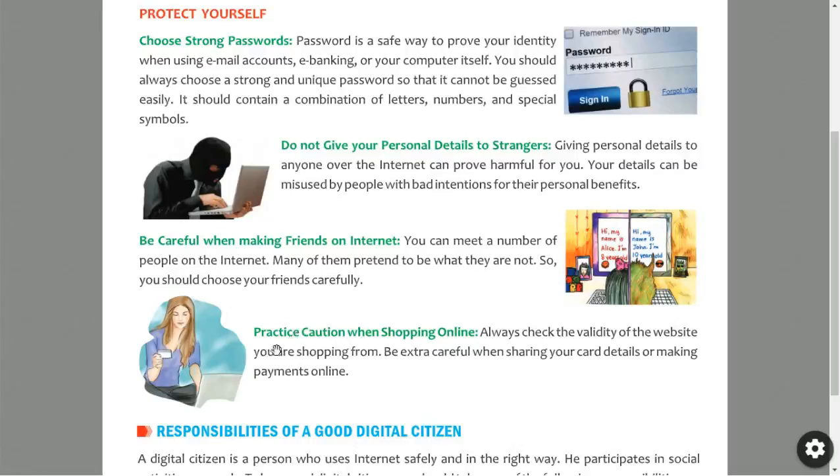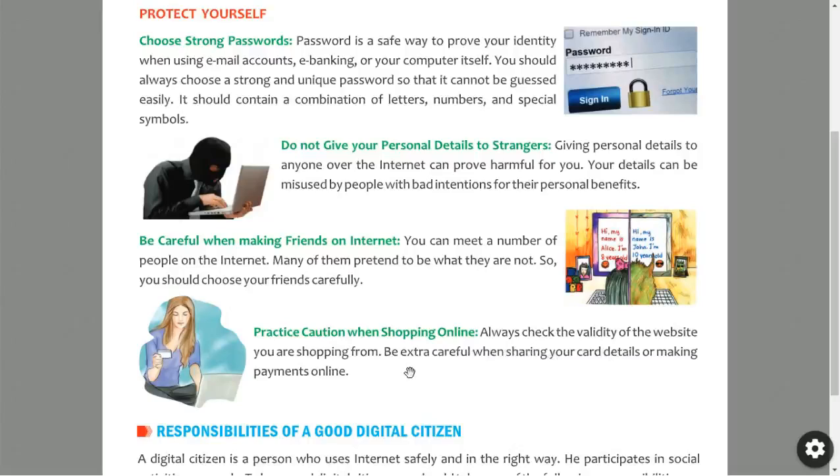Next is practice caution when shopping online. If you are doing online shopping, nowadays what is happening is that the ordered product will be different from the product which is delivered to our address. So we have to be careful when we do shopping on the internet. Always check the validity of the website you are shopping from.